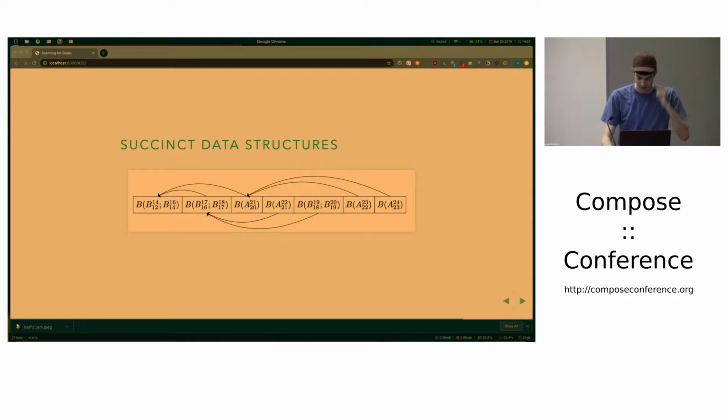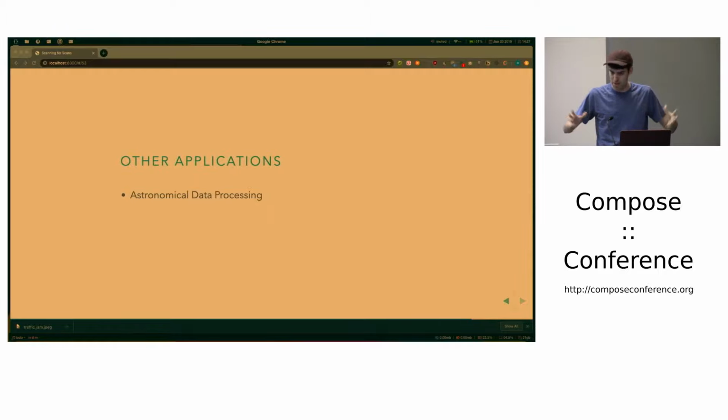Okay, and that's basically what we did, and this worked really well for us. But I think this can work in other places. For example, there are these huge radio telescopes in Australia that get terabytes of data per second. And there are non-parametric machine learning workloads. I don't really know much about machine learning, but I'm told that it's associative. And anyway, this approach scales with R, so you just have to get a big enough compute cluster. And I don't have time to go over the other thing, but whatever.